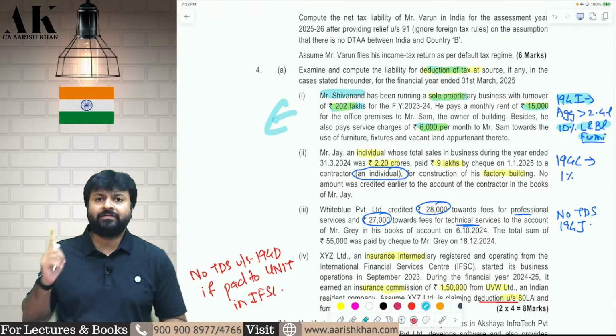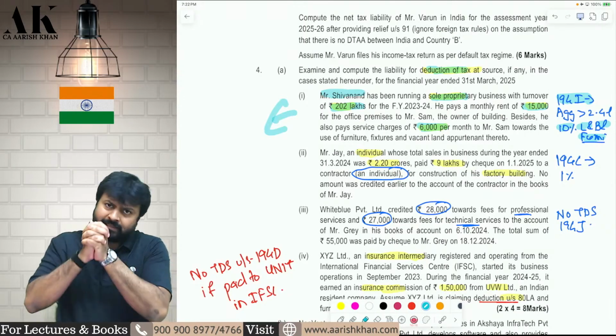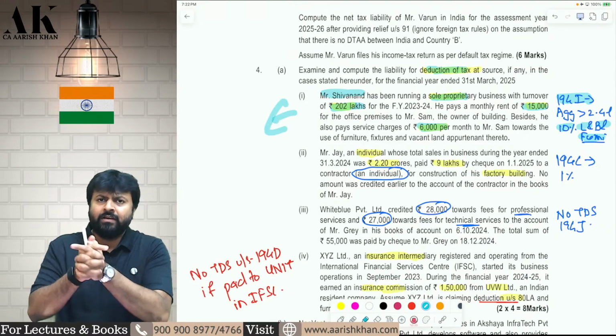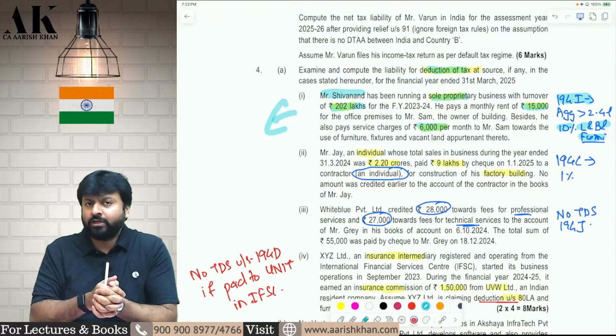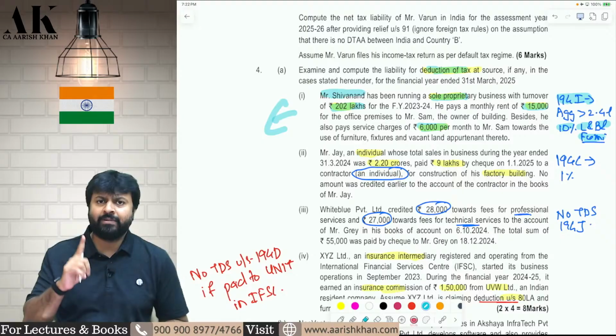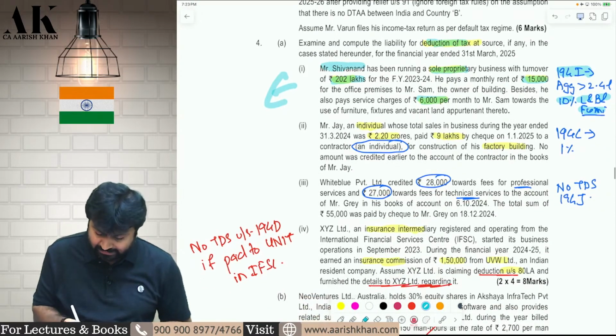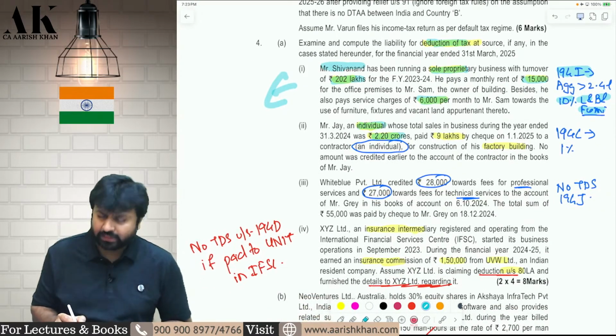So on land, building and furniture, you have to take the aggregate payment. Aggregate payment is crossing 2,40,000. Yes, it is crossing 2,40,000. You can check it. 15,000 into 12 and 6,000 into 12 is crossing 2,40,000. Therefore, deduct TDS at the rate of 10% on land, building and furniture. And if it would have been plant and machinery, then the TDS would have been only 2%. Okay. Next. An individual is there, last year turnover is 2.2 crore.